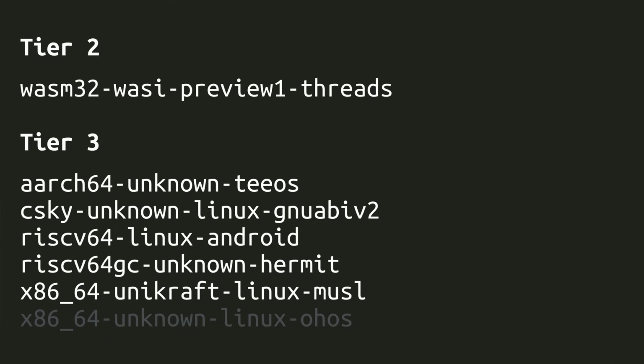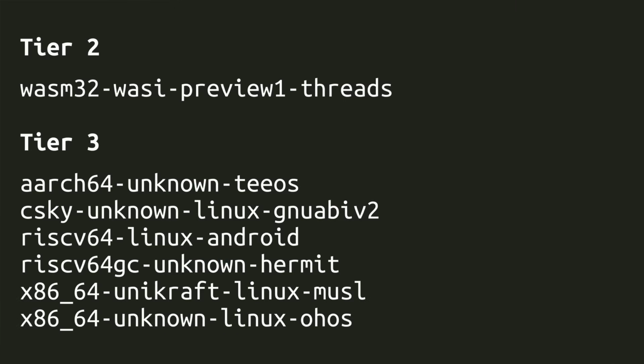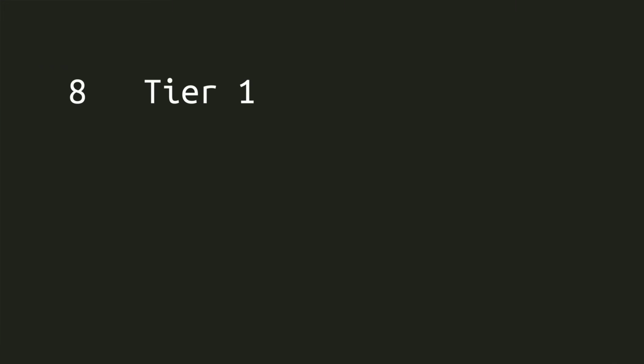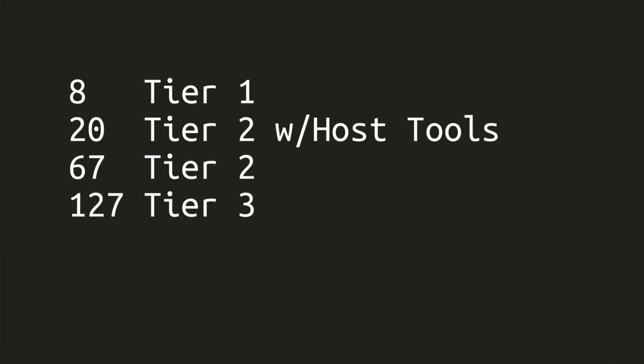Then we've got a Unicraft target on 64-bit x86. Unicraft is apparently a joint project of a bunch of universities and companies. And finally, we've got a target for OpenHarmony on 64-bit x86, another Huawei operating system. If I'm counting correctly, this brings us up to 8 Tier 1 targets, 20 Tier 2 targets with host tools, 67 Tier 2 targets without host tools, and 127 Tier 3 targets for a whopping 222 total targets supported.